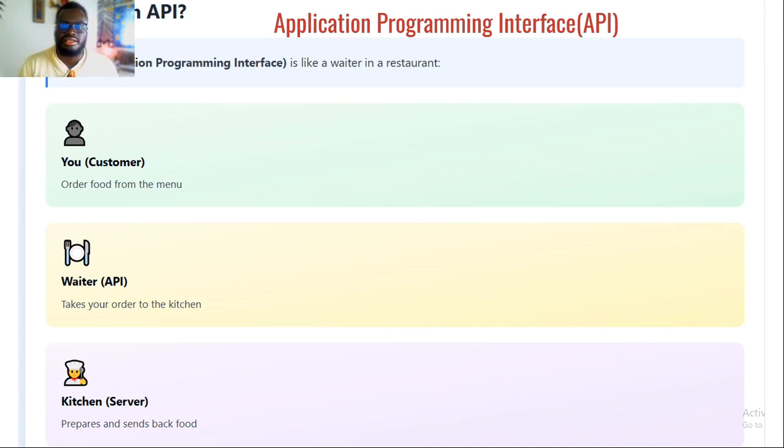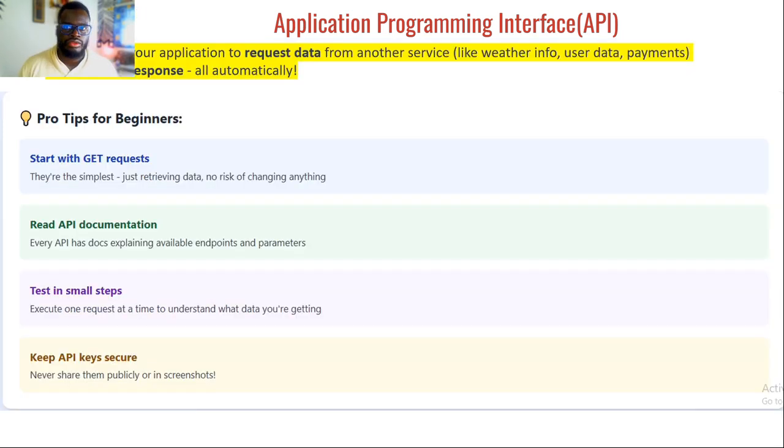An API is basically used when a system is asking another system for information. This is why we use an API. An API allows your application to request data from another service. Today, we are going to play with the weather API, the weather database. We're going to use it to make some calls and get some information. You can also use an API to get information such as user data, payments, and other things. And everything is done automatically.